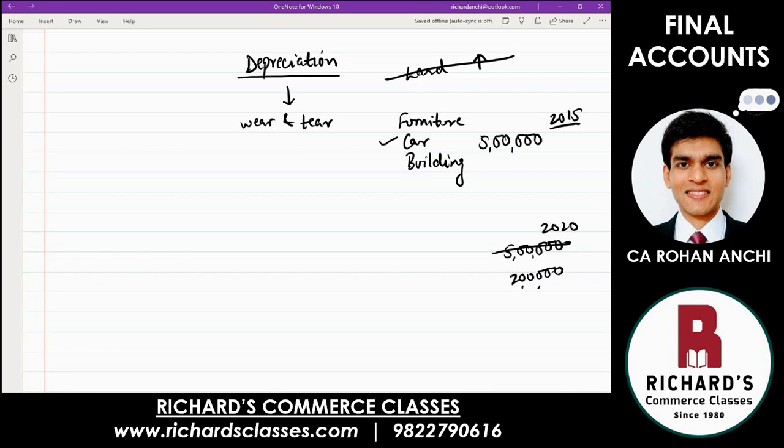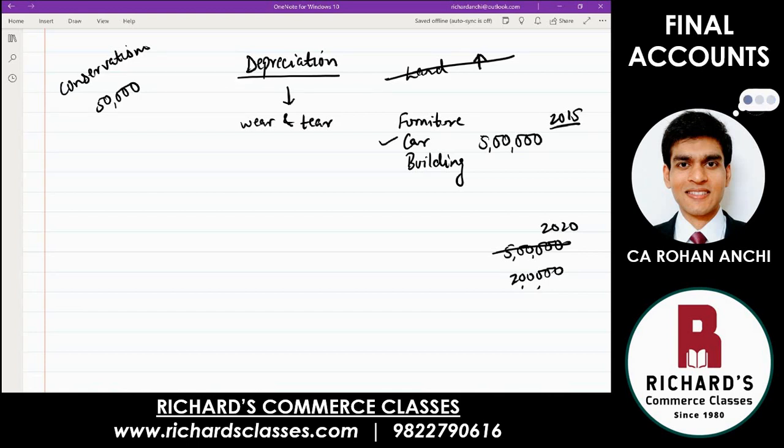And in the previous lecture, we had seen one concept of conservatism, which is that in future, if you are going to have a loss, you record it today itself. So whatever that reduction in value is every year, it is reducing by some value. Let's say for example purposes, 50,000 is the value of that car which is reducing every year.